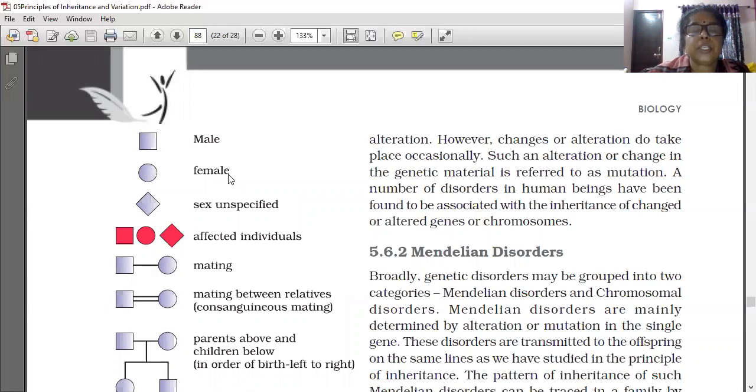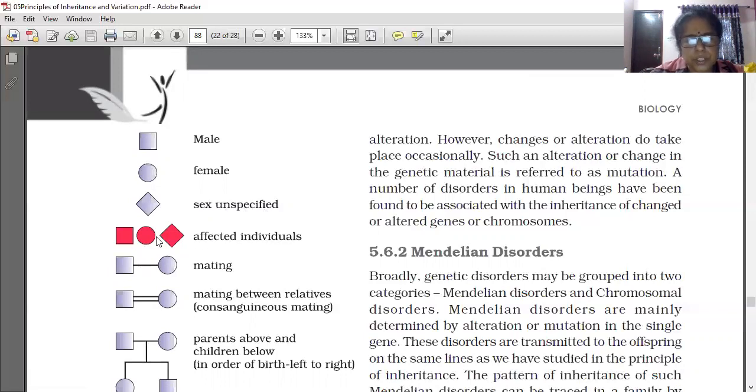Some genetic disorders occur only in females, so the sex should be mentioned. Some genetic disorders are related only to males, so the sex is important there too. But some genetic disorders occur in both sexes, male as well as female, and there is no need to mention the sex. When the sex is not specified, it is shown as sex unspecified.